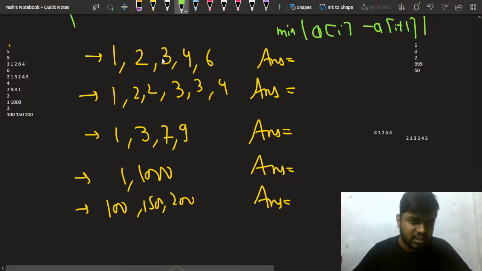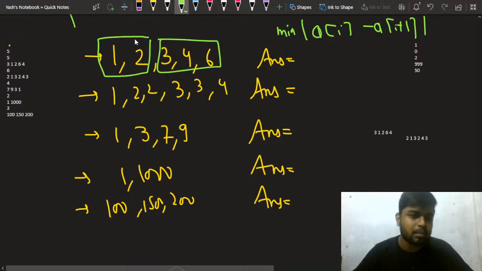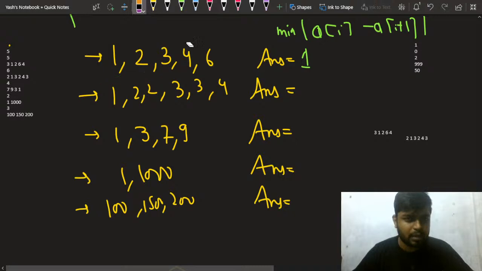In this case, you can choose this and this, and you will get an absolute difference of this. Let's say you partition here. This is one part and this is another part. So 3 minus 2 will give me a 1, right? The answer will be 1. You can also partition it like this. 1 is here, and 1 is the maximum element of this, minus 2, taking the mod, this is 1 also, right? So you can partition it anywhere.